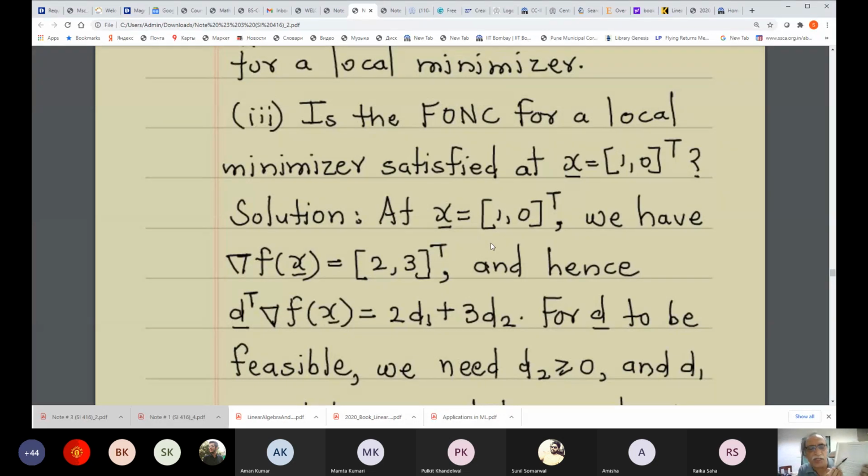And the inner product of d and the gradient of f(x) turns out to be 2 d2 times 3 d2. Now D2 will be in this direction.